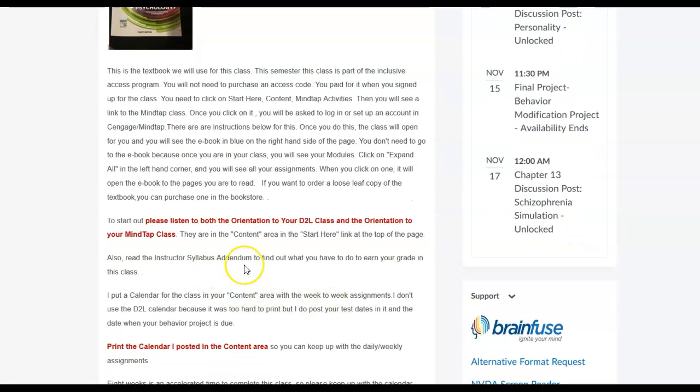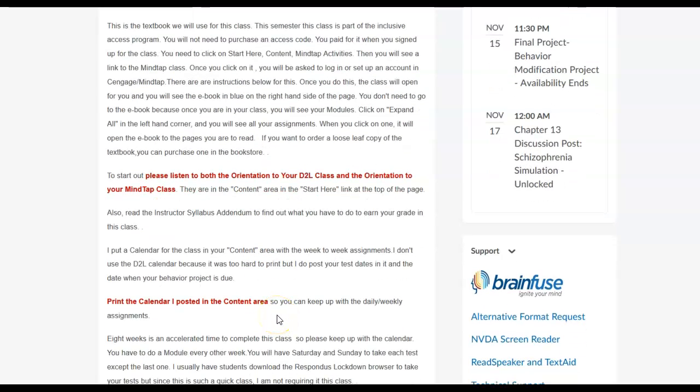Look at the syllabus addendum because that's where you're going to find out how you earn your grade in this class. And I put a calendar in your content area. And it's not in the calendar area, which I'll show you in just a minute. It's in the content area.